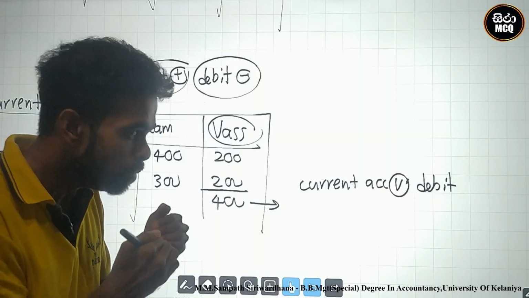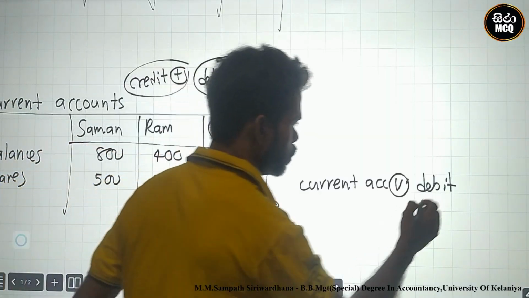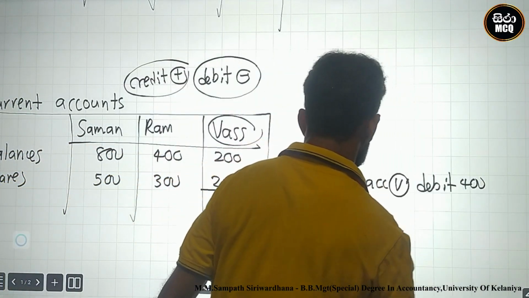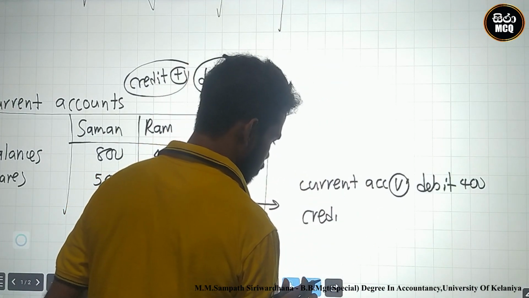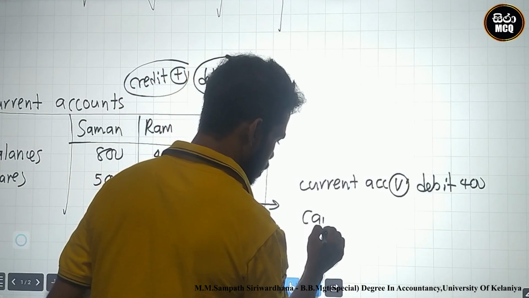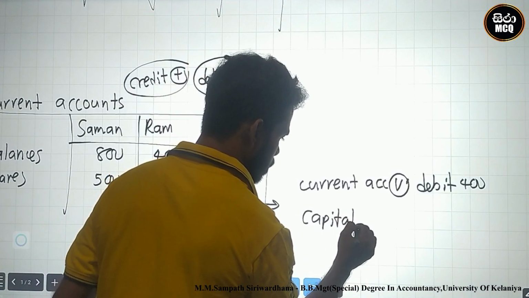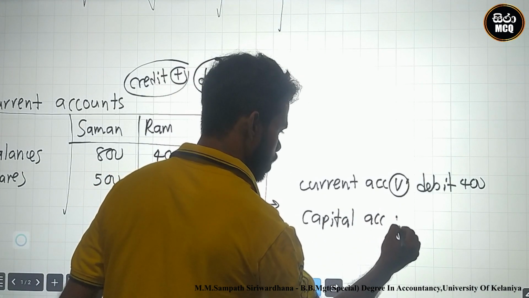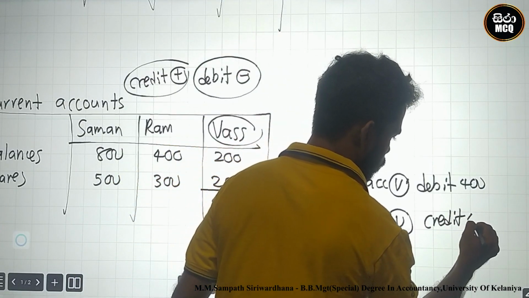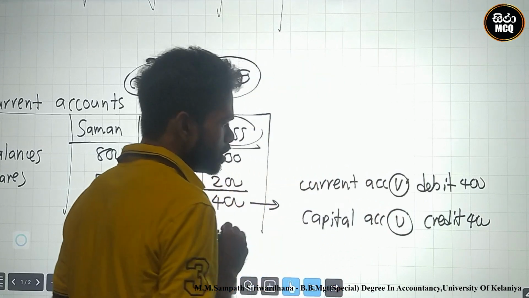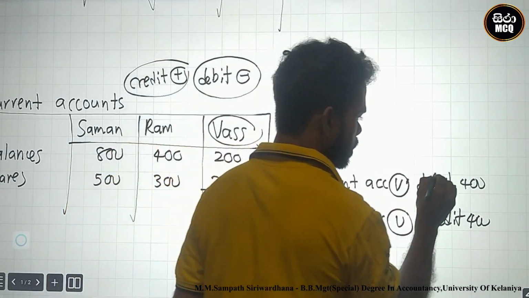To eliminate it, you must debit 400 to current account and credit 400 to capital account of VAS. At this time, current account is debited.